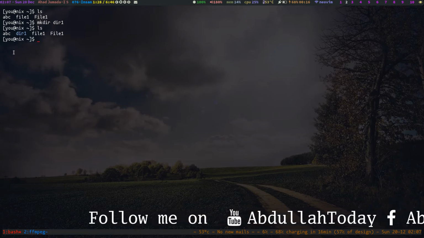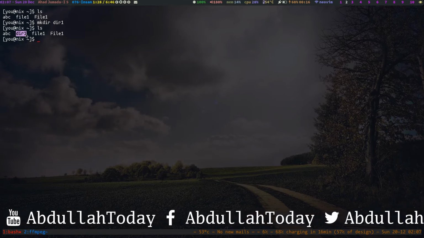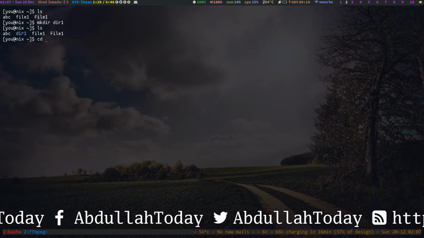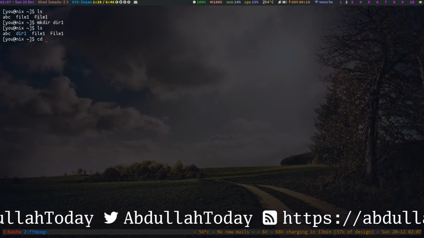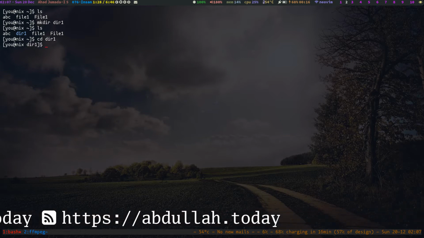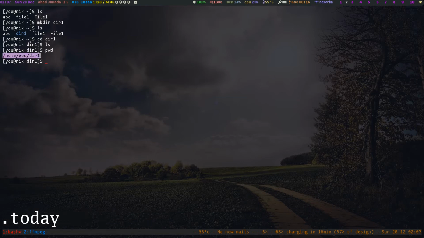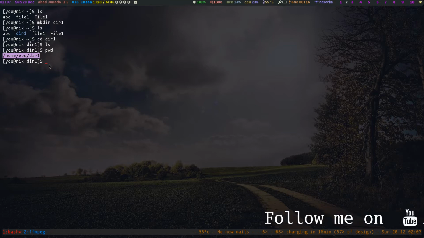Here you can see there is a directory 1, and that is just now created. Let's change into this newly created directory. So cd directory 1, here you can see there is nothing, and we are inside this new directory. pwd prints out the working directory.